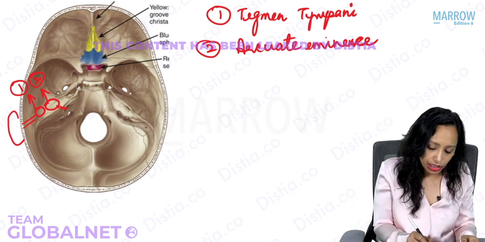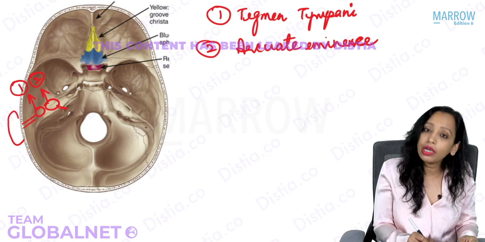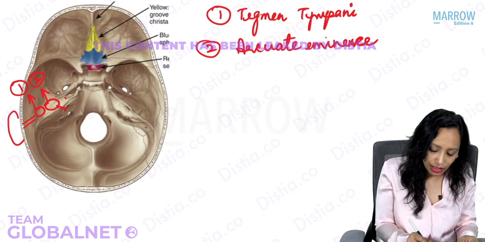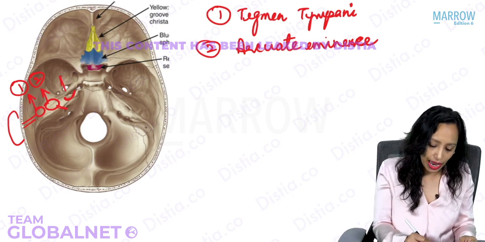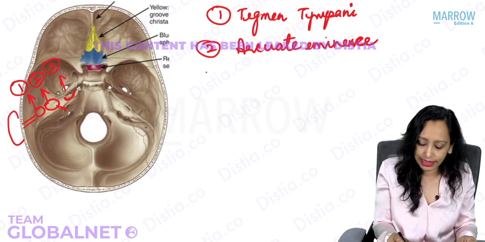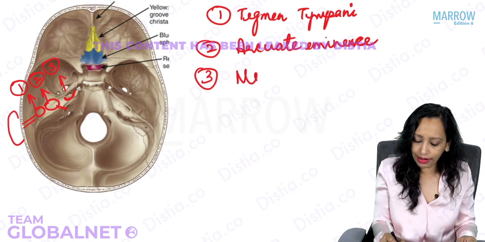Now just see this medial to it. Just medial to the arcuate eminence. Can you see a depression here? Can you see this depression? Yes, this is what is known as the Meckel's cave.